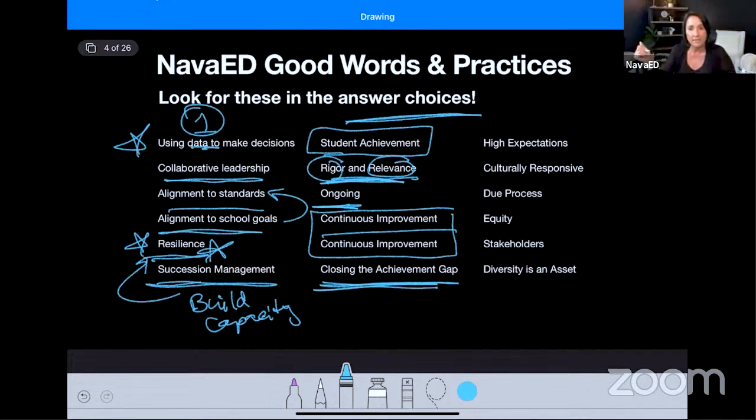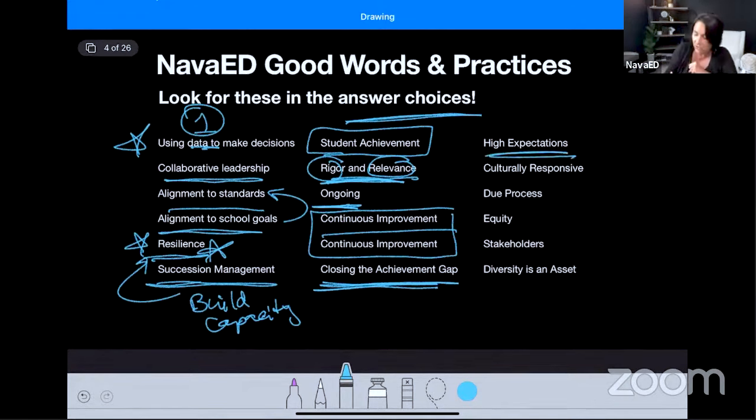You also want to close the achievement gap. That's going to be a big piece of this exam. Where can you close the gap? And what that means is you're going to have students in different subgroups from different ethnicities, from different socioeconomic status, from different walks of life, right? From at-risk students to ESE students to ELL students. How do you close that gap? Meaning, how do you get those students to achieve at the same levels that the students who are high achieving are at? Bringing those kids up, closing that gap. It's a buzz term. It's been used since the accountability movement. Make sure you're aware of how to do it because it's an important part of your job.